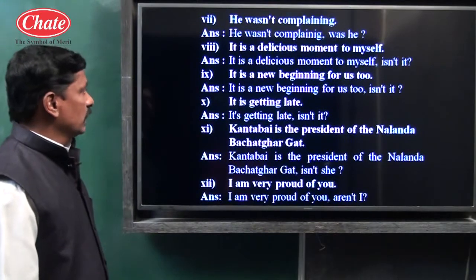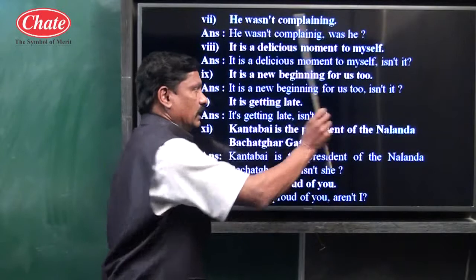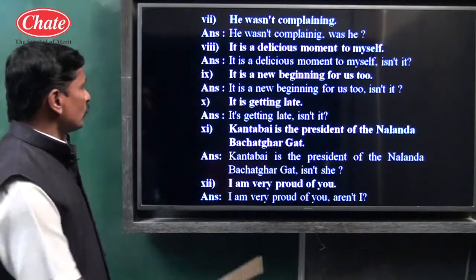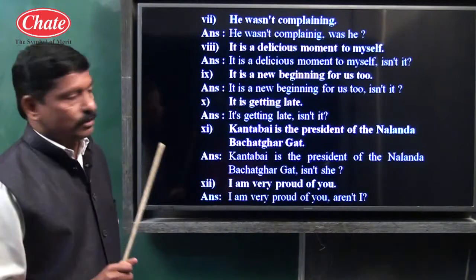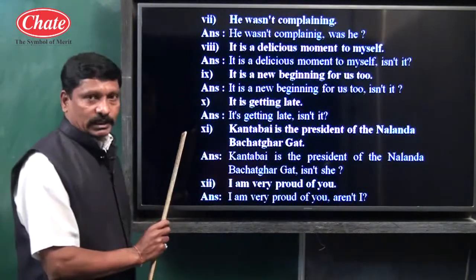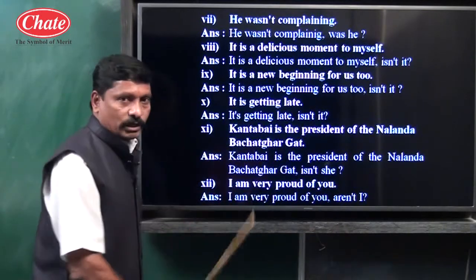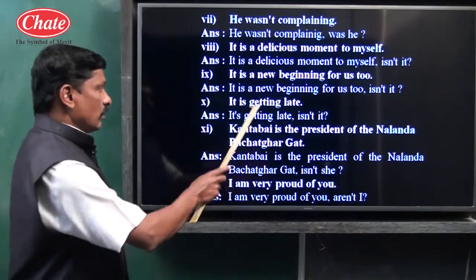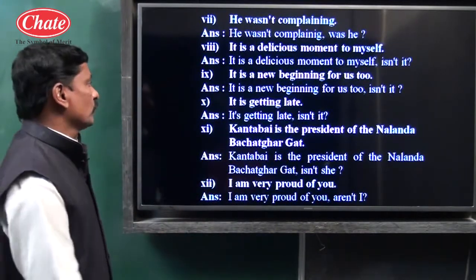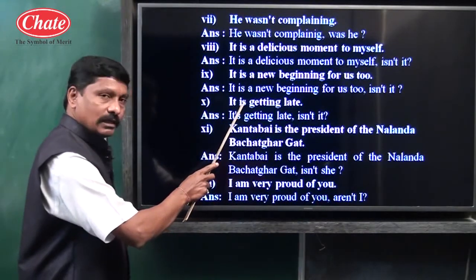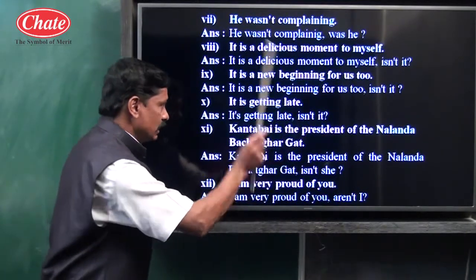So children, it is a new beginning for us, comma, isn't it? Example number 10. It is getting late. It is also an assertive type of sentence. It is a pronoun, so the pronoun remains as it is. Positive sentence, so N apostrophe T, negative. And is itself is an auxiliary. So, it is getting late, isn't it?